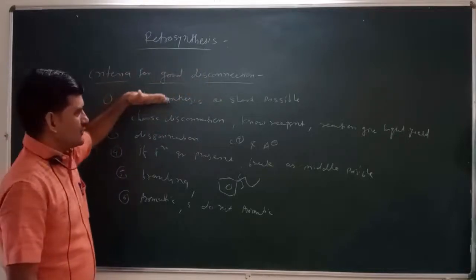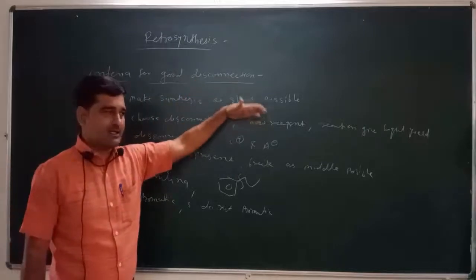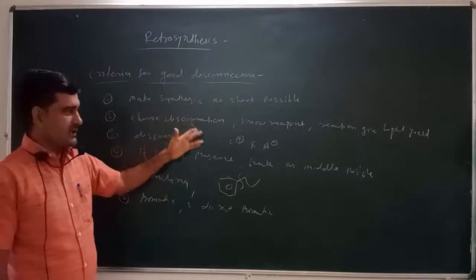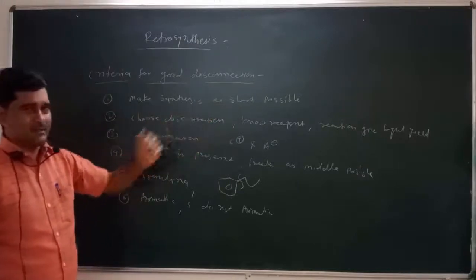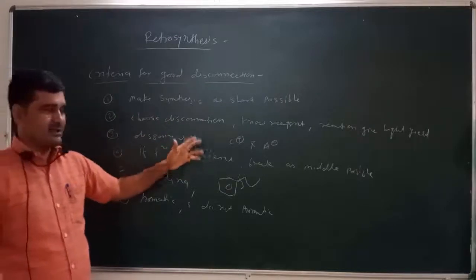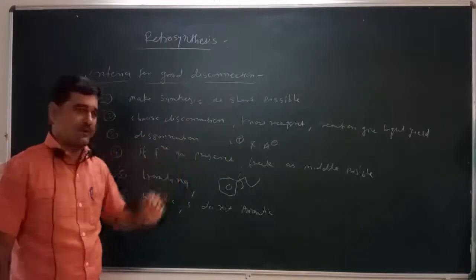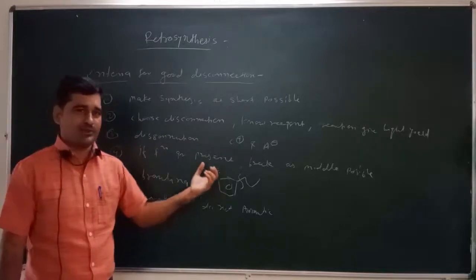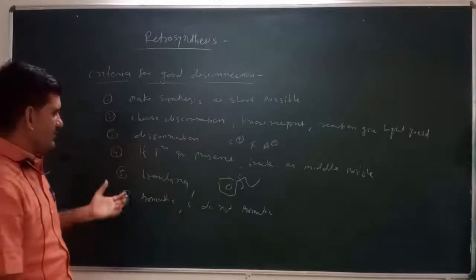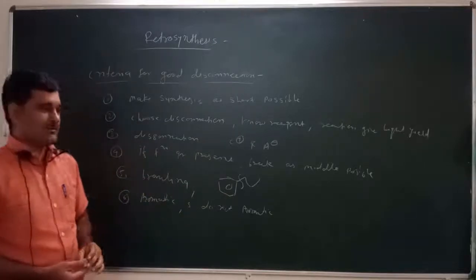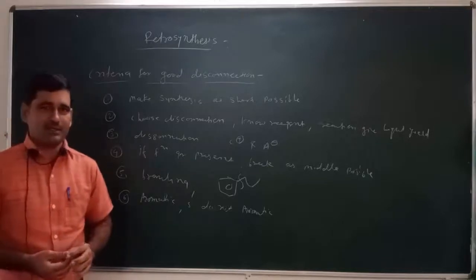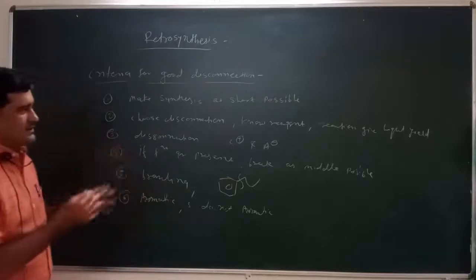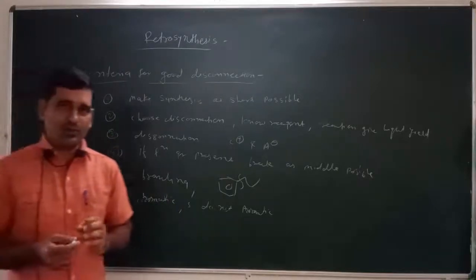Then we choose a disconnection that uses a known reagent and gives a high yield, and that gives a good carbocation and carbanion, that is, good synthons. If functional groups or branching are present, we break down the molecule as near the middle as possible so that it is easily converted into synthons. If an aromatic compound has a side branch, we break at the side branch and do not disturb the aromaticity. So these are the criteria for good disconnection.